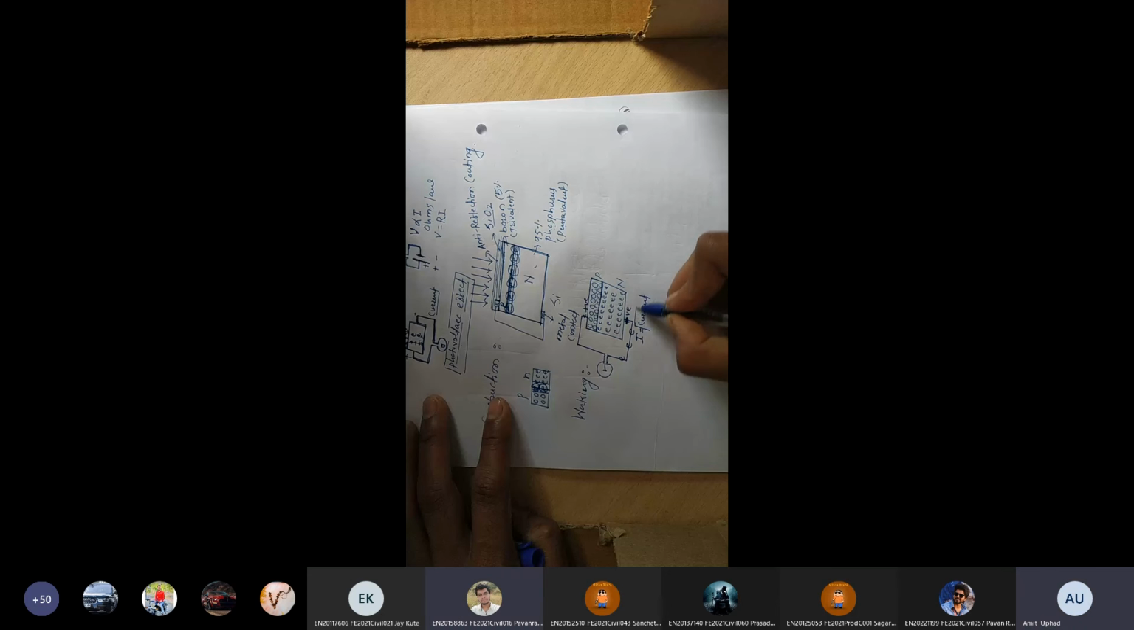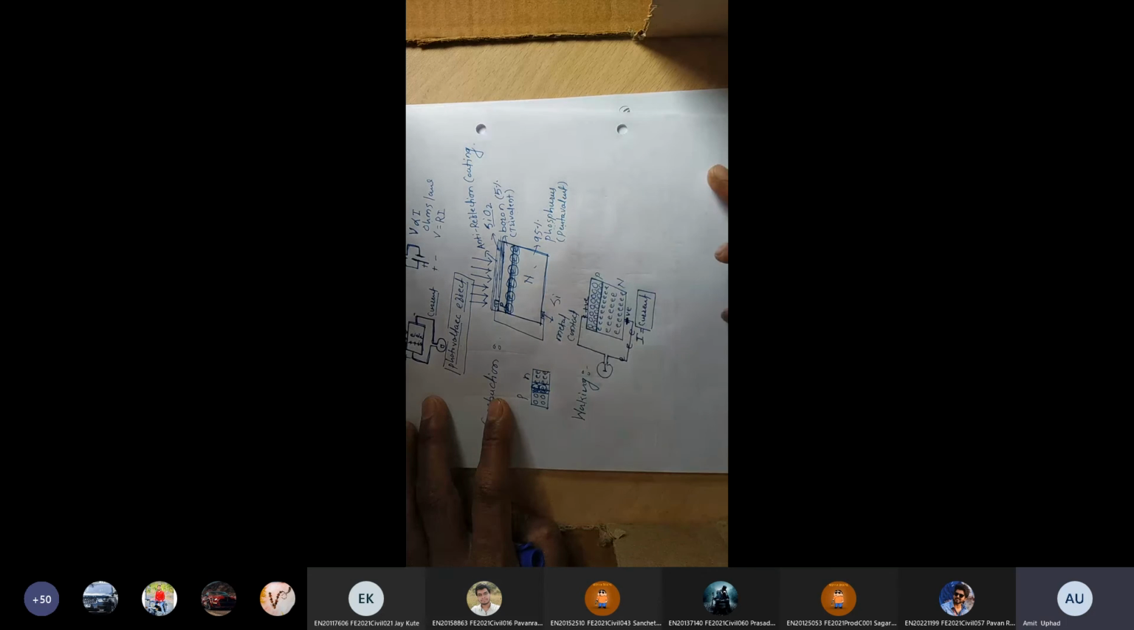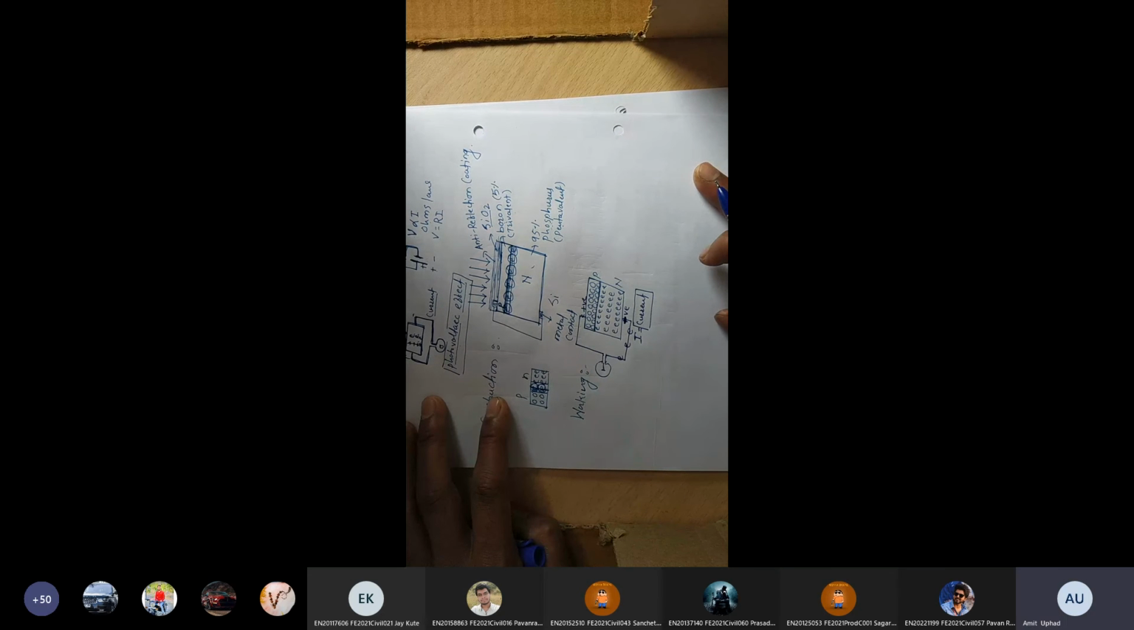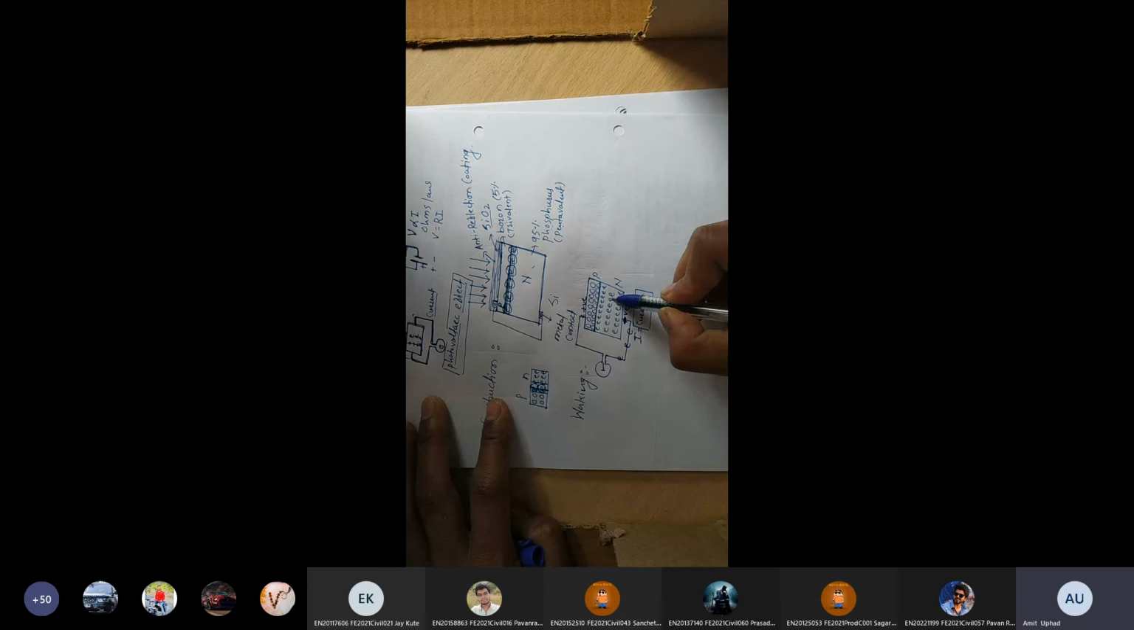And how is this current produced? Only because of light incident on the depletion layer. Are you understanding what I am saying? So whenever light is incident on the depletion layer, the n-type material acts like the negative terminal of a battery and the p-type material acts like the positive terminal of a battery.